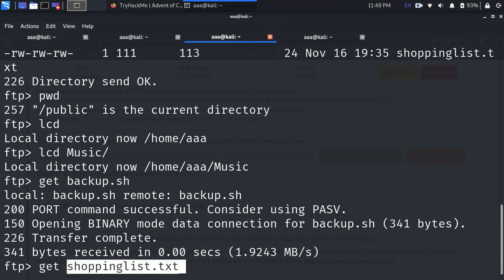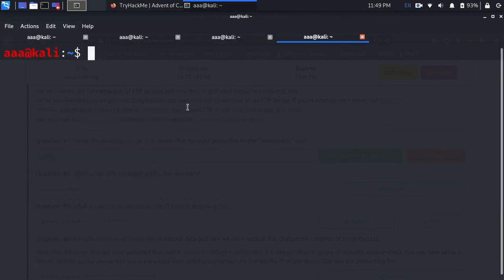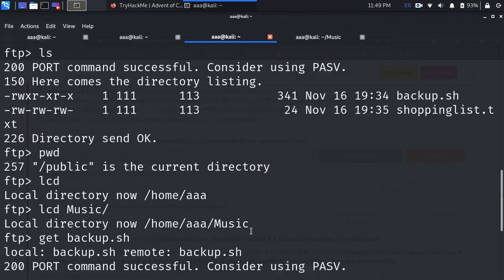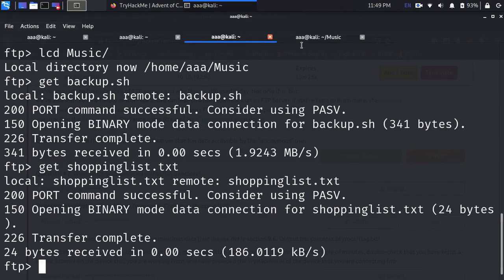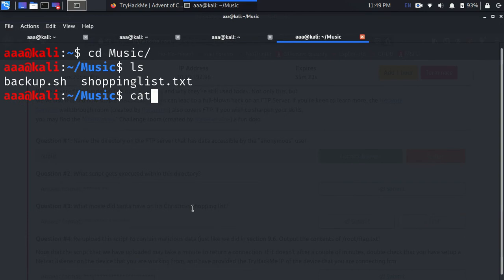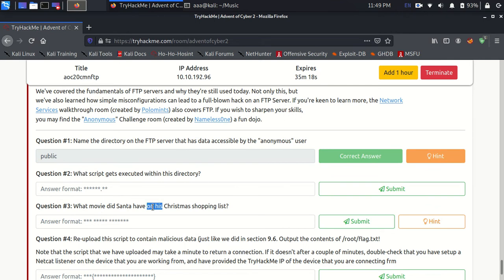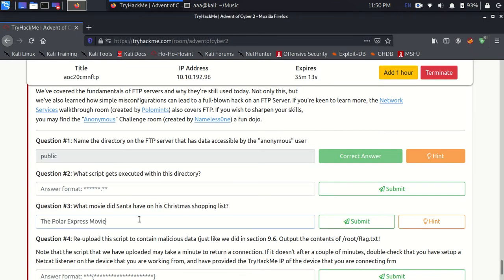It says the transfer has been completed, and if I go to the music directory and do ls, these are the two files I have now received. Make sure that tab autocomplete doesn't work over here, so you need to copy the whole name with get in the front. Now let's cat out both of these. The Polar Express movie is inside this Christmas shopping list. Let me first finish this one. Okay, what is wrong with this?